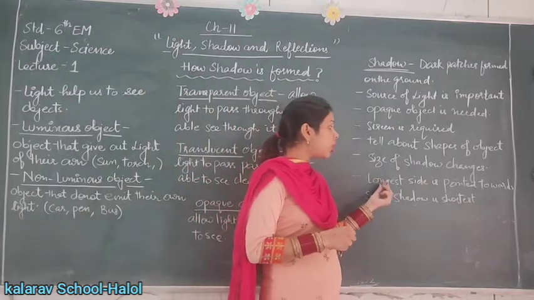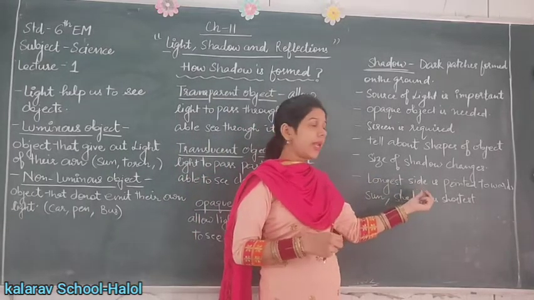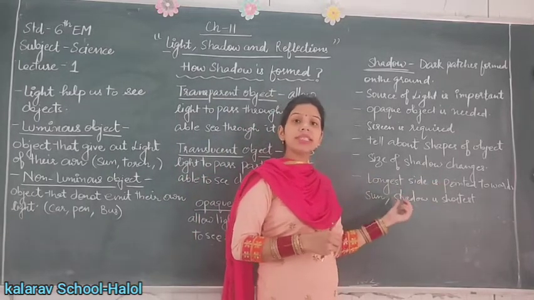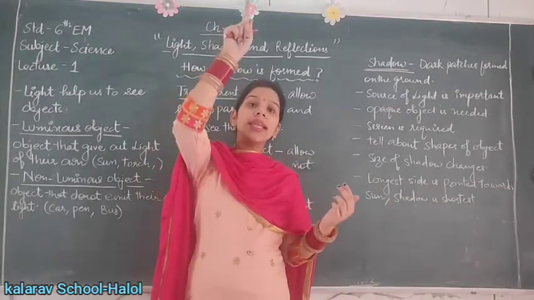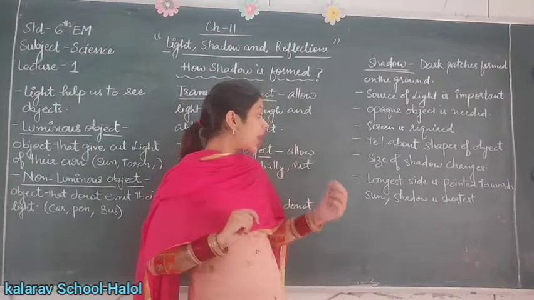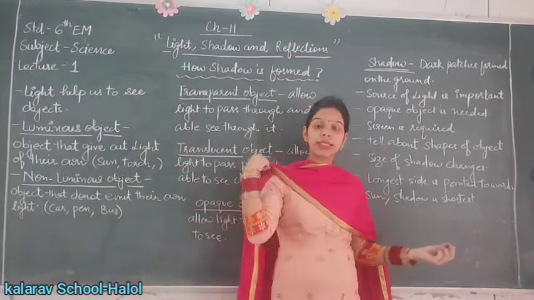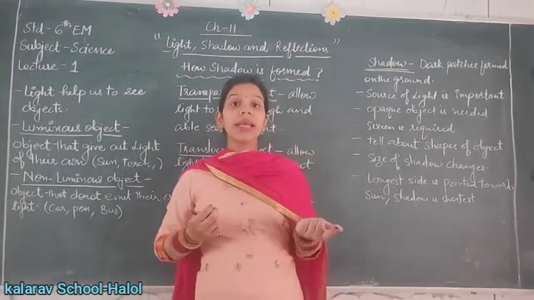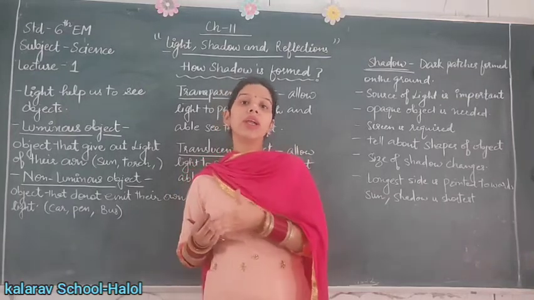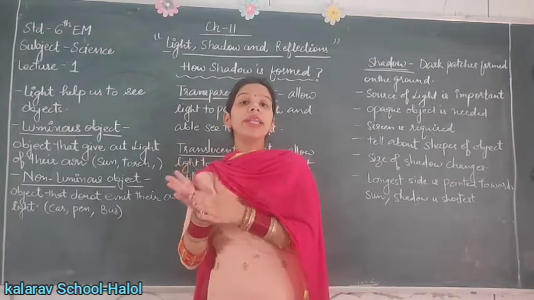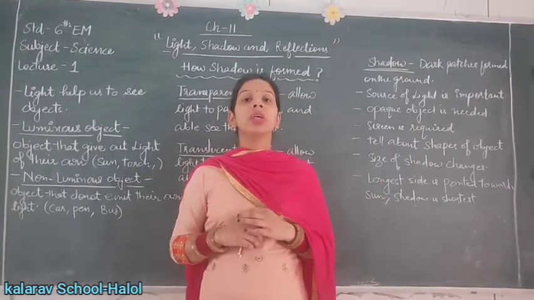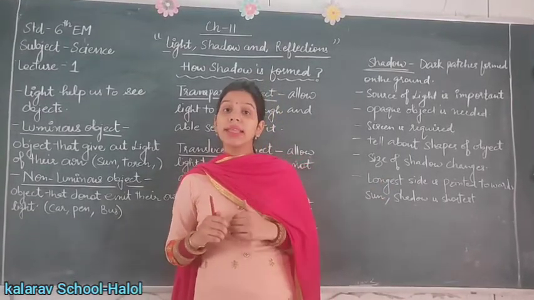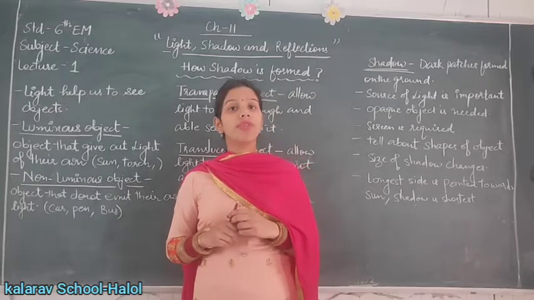When the longest side of an object is pointed towards the sun, then the shadow is shortest. On the other hand, when the shortest side of the object is pointed towards the sun, then the shadow is longest. So in this way, we can say how a shadow is formed.